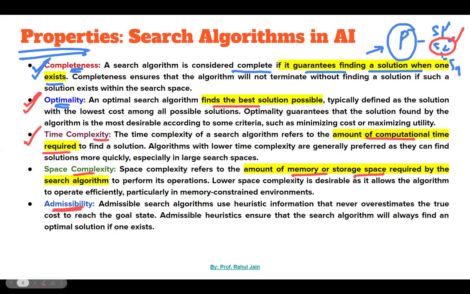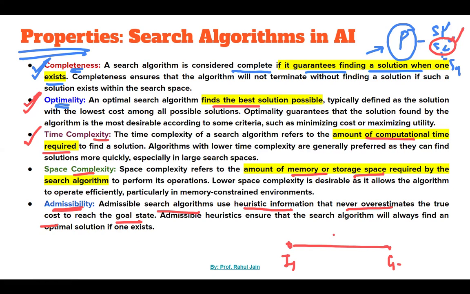And then admissibility. Admissibility means a search algorithm uses heuristic information that never overestimates the true cost to reach the goal state. Let's say there is an initial state and a goal state.